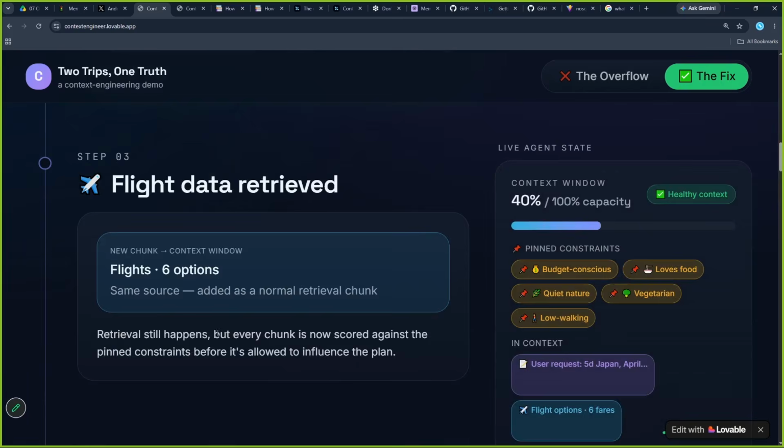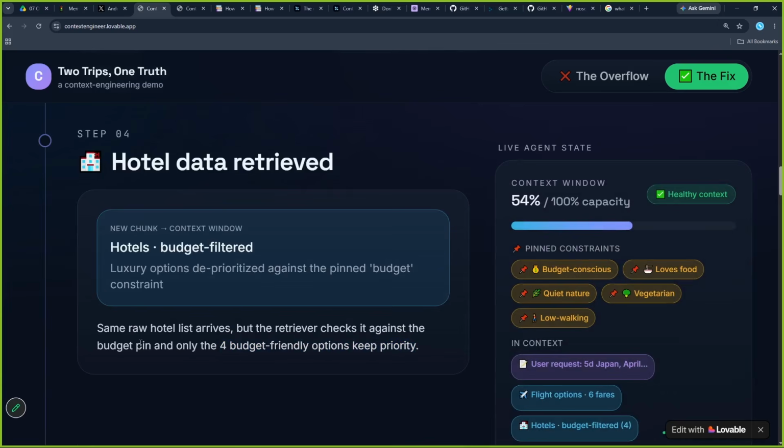Similarly, it happened for the flight, and similarly it happened for the hotel. We might receive a lot of information, but we will only keep the information which is necessary. So from the 6 hotels received, we only need 3 to 4 hotels, and the 2 hotels which we don't need, we will extract and remove.